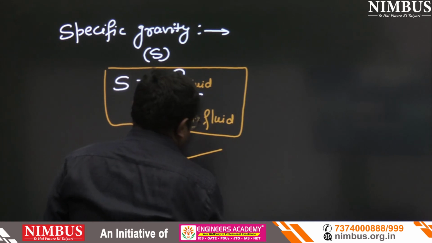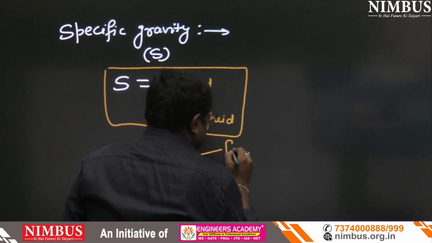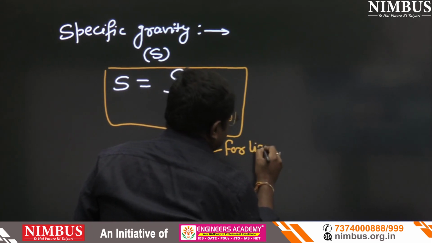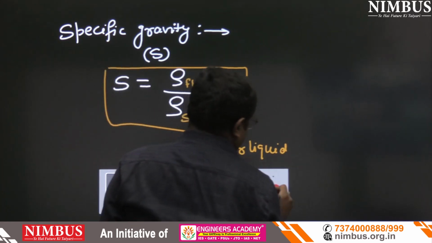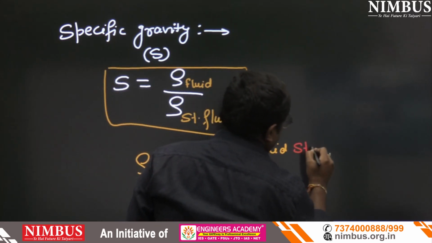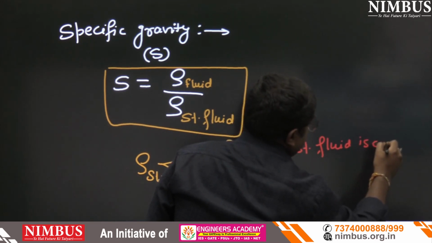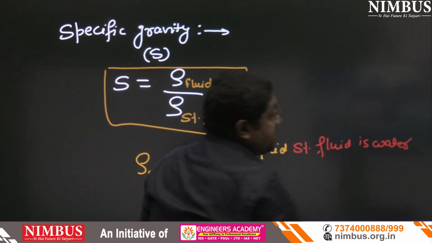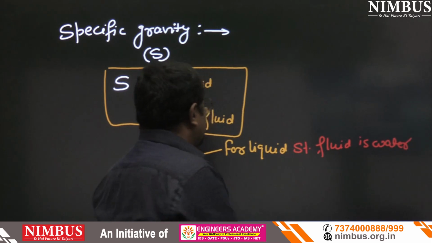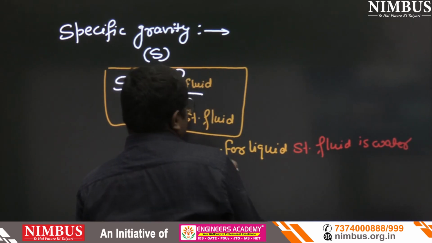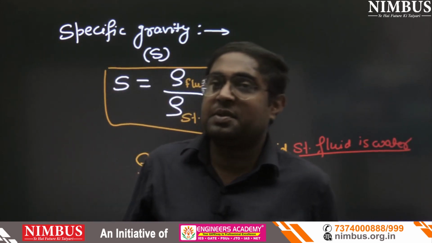Rho standard fluid, for liquid, standard fluid is water. You should remember that. For liquids, the standard fluid is water, and you know the density of water, that is 1000 kg per meter cube.